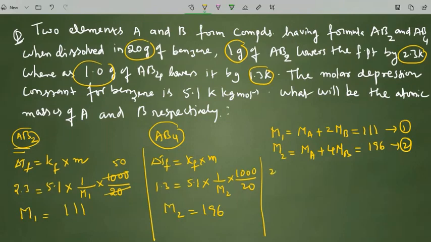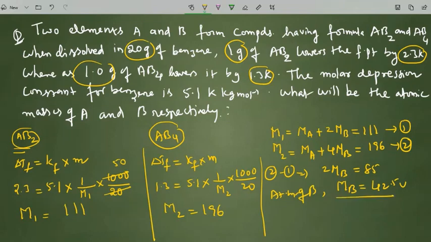When we subtract the first equation from the second equation, what we get is 2MB equals 196 minus 111, that is 85 only. So what is the atomic weight of B? The atomic weight of B is 42.5 units. That means the atomic weight of element B is 42.5.